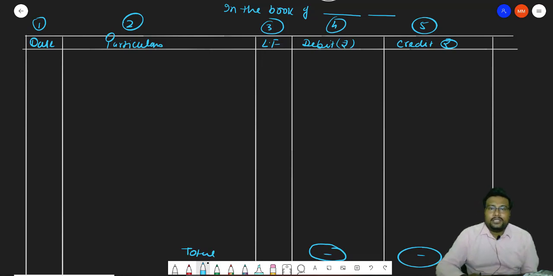So when we record a transaction, it should be recorded in this particular format. In the last transaction of the question, we have to find out the total. Sometimes we need to turn the page. When we are turning the page, we have to find out the total on that page, and we use the words balance CD when we end the page.